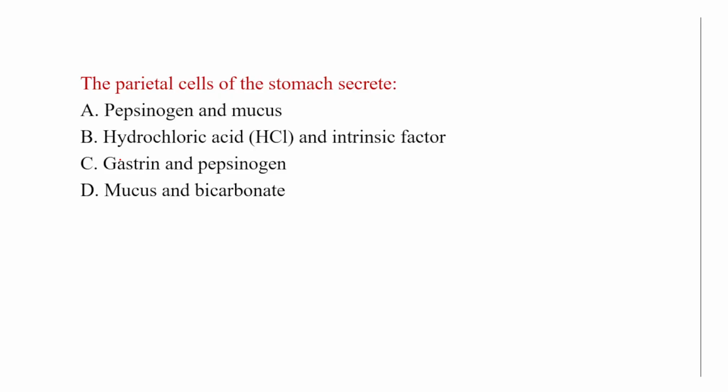The parietal cells of stomach secrete: first, pepsinogen and mucus; second, HCl and intrinsic factor; third, gastrin and pepsinogen; fourth, mucus and bicarbonate. So the parietal cell secretes HCl and intrinsic factor.